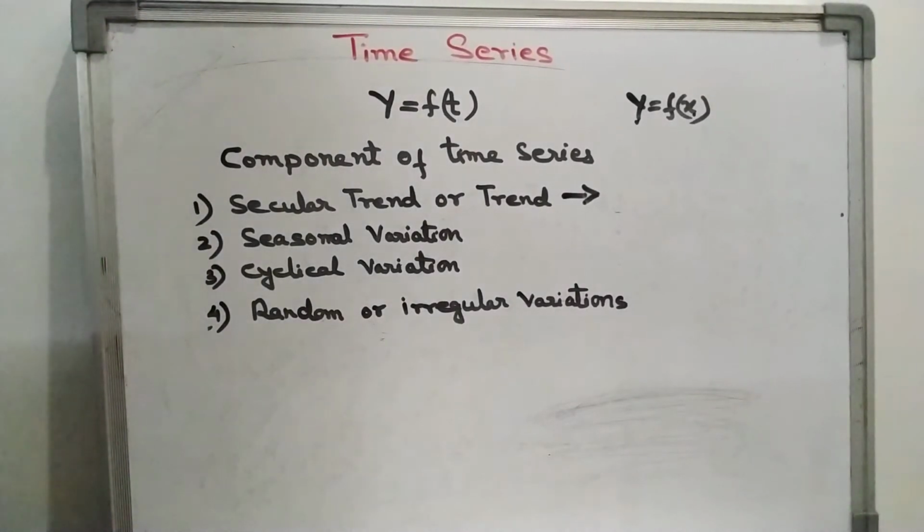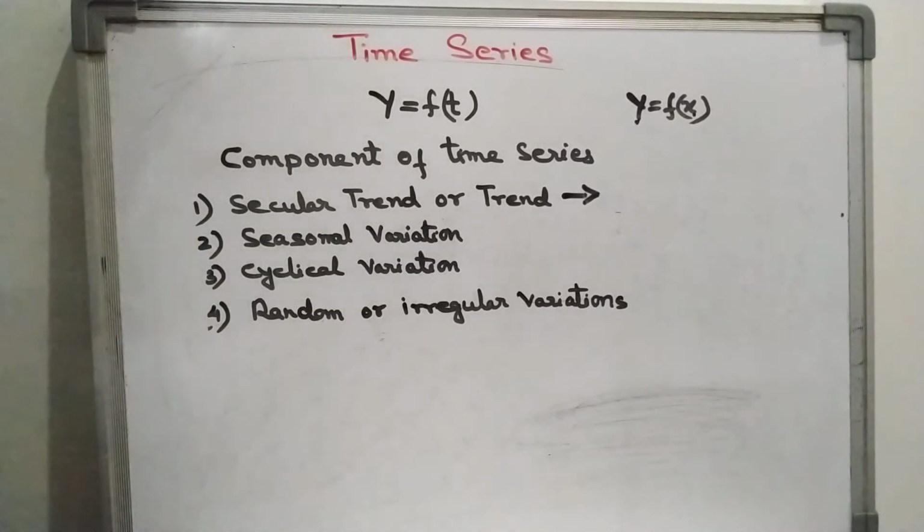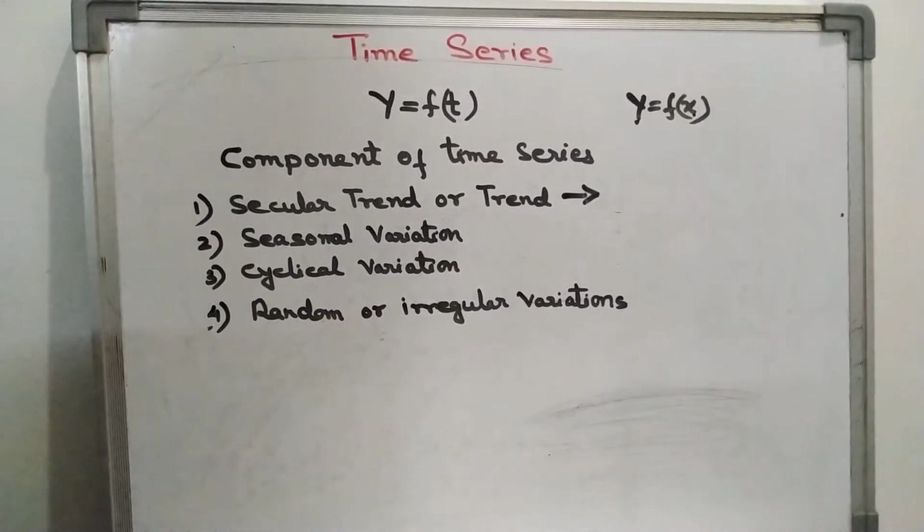For example, the price of a commodity y in different years, which is t. When we collect the price of the commodity in accordance with different years, then it is called time series data. Then production, represented by y, the dependent variable, as a function of t, in Assam in different years. Here years is t, that is time. The sale of a store in different months: here sale is y and different months is t, that is time.